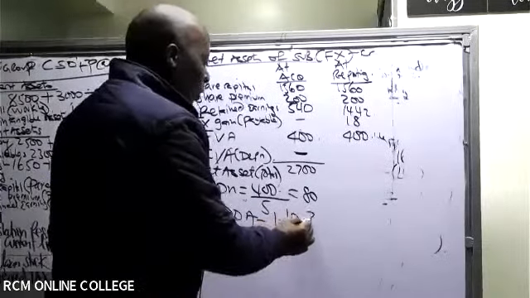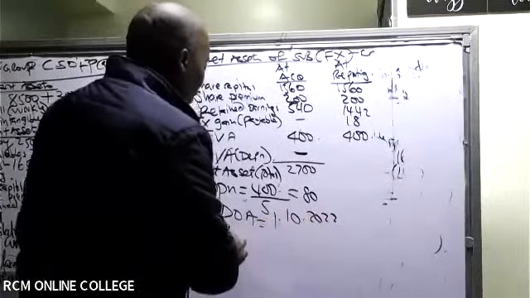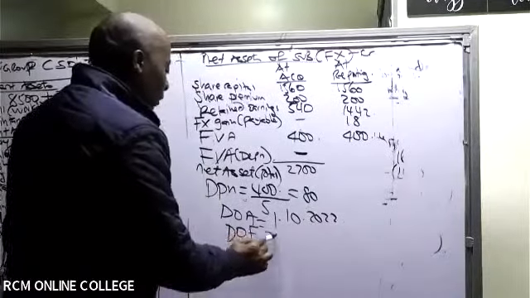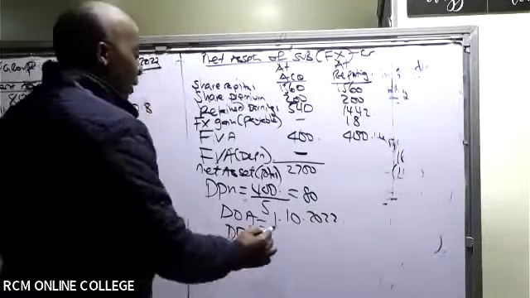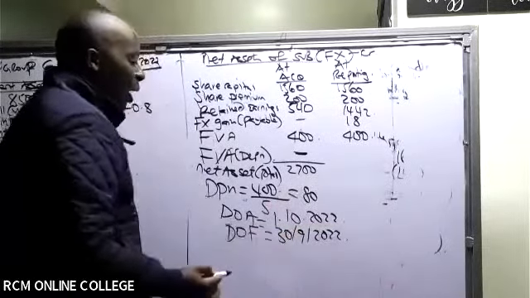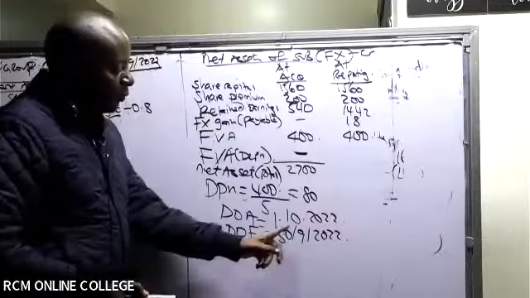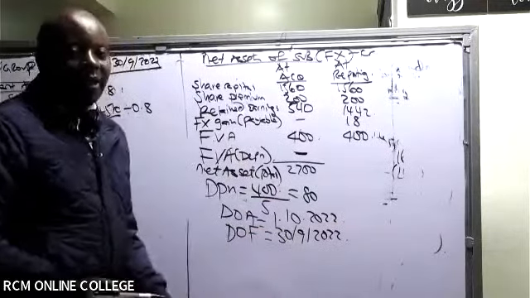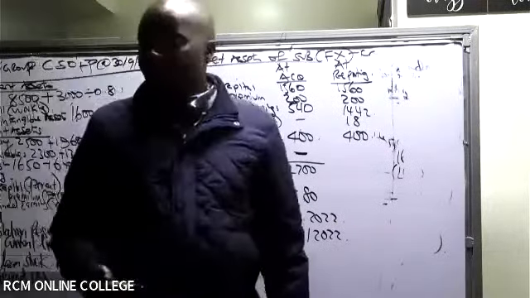And then we have the date of financial reporting here. Date of financial reporting is 30th September 2022. So how many months are these? Following day. So a whole year. We have stayed with this subsidiary for a whole year.